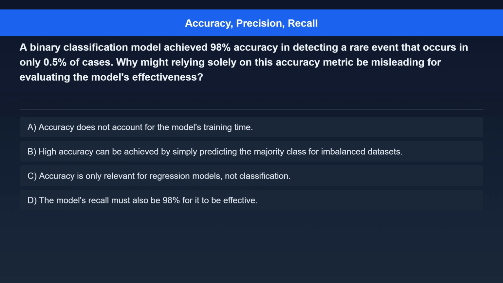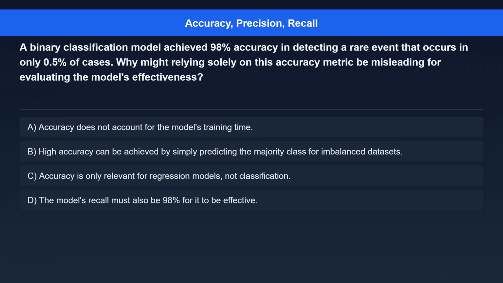Question 3. A binary classification model achieved 98% accuracy in detecting a rare event that occurs in only 0.5% of cases. Why might relying solely on this accuracy metric be misleading for evaluating the model's effectiveness? Option A, accuracy does not account for the model's training time. Option B, high accuracy can be achieved by simply predicting the majority class for imbalanced datasets.